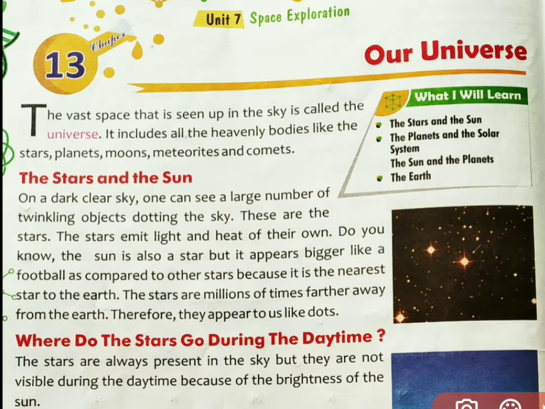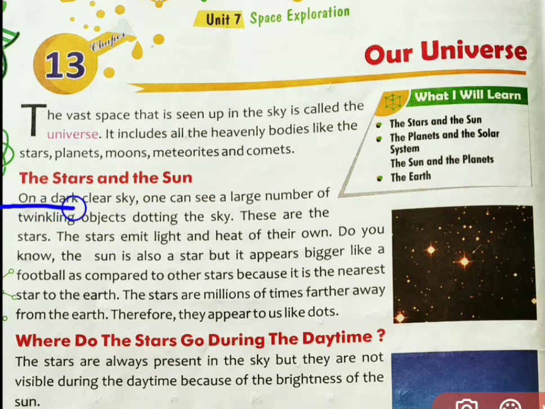Come to the next point, that is the stars and the sun. All the stars and the sun have their own light. If an object in space has its own light, it is known as a star. So, children, it means that our sun is also a star. You can see this picture here. In this picture you can see there are so many dots. Some are larger, some are smaller. So what are these? These all are twinkling stars.